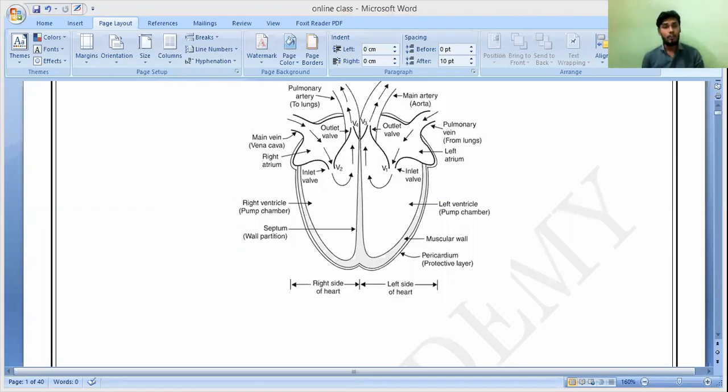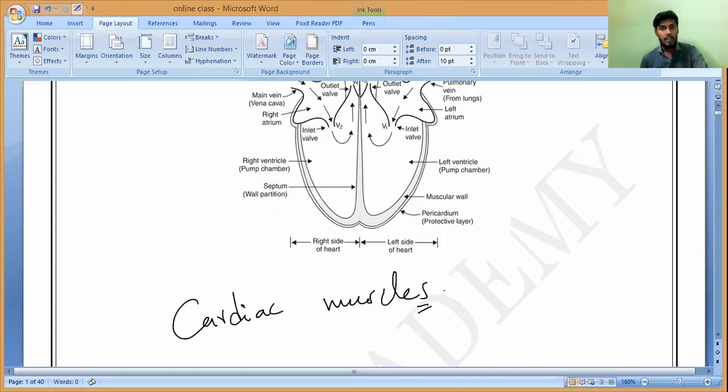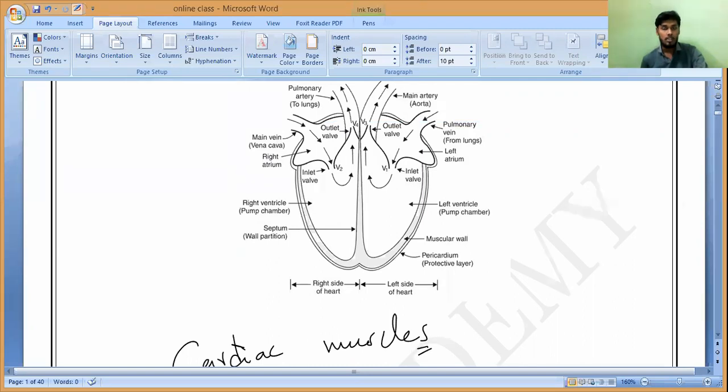The heart is roughly triangular in shape and is made up of a special muscle called cardiac muscle. It is a four-chambered heart, so we have four compartments present in it.